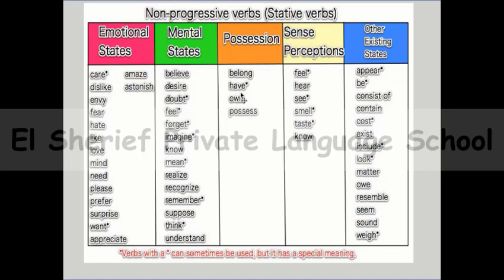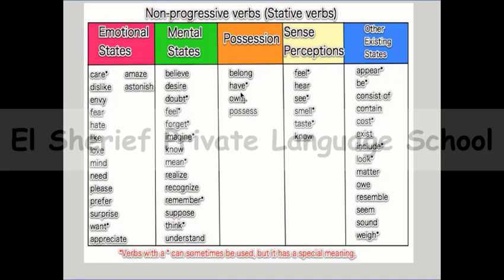And there is a different meaning of the verb have, when I'm saying "I'm having pasta right now." Have here means I'm eating pasta right now. So if the verb have expresses an action like eating, we can use it in present continuous. But if I'm talking about something that belongs to me, have here expresses a state, not an action.